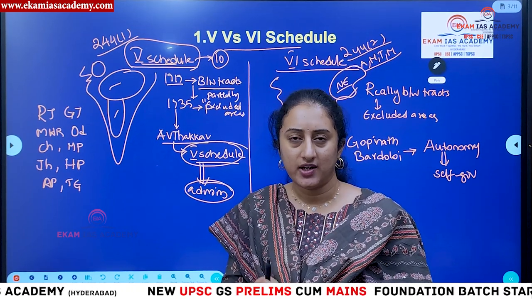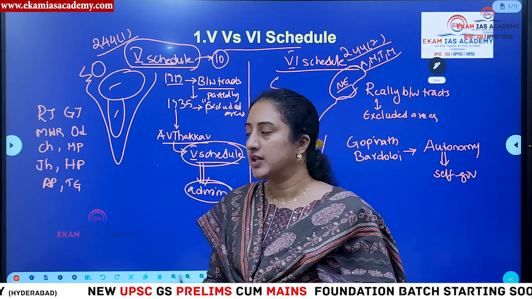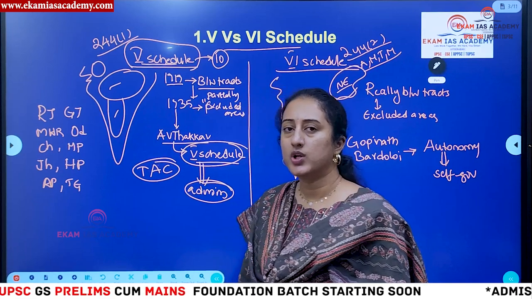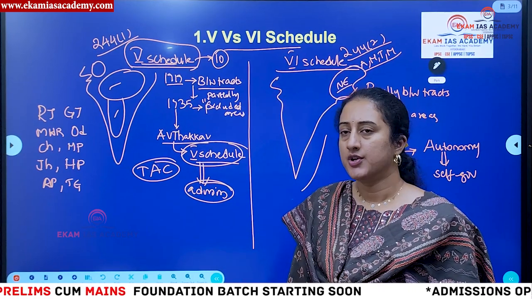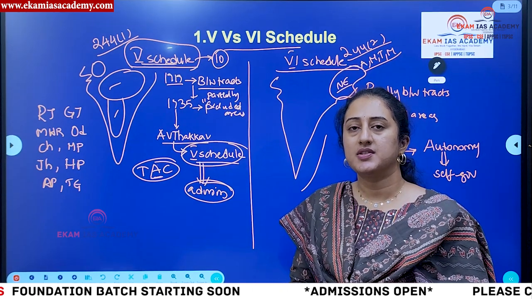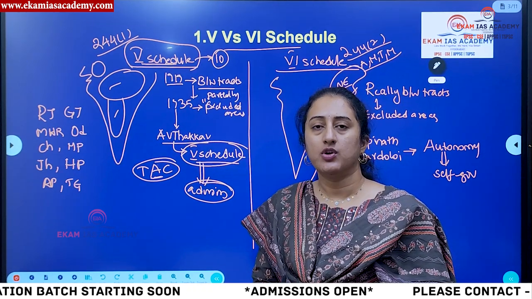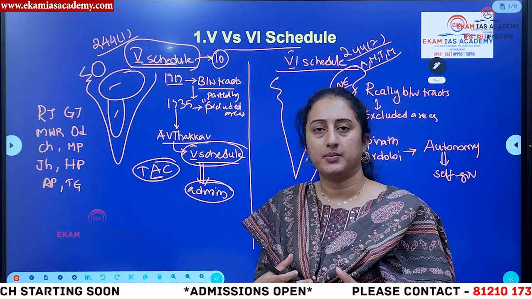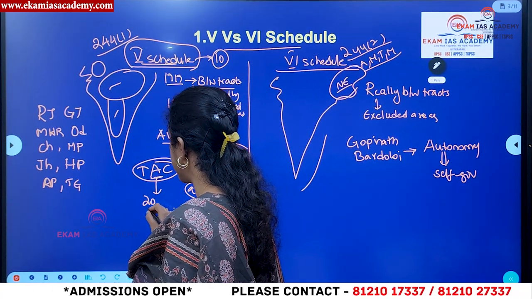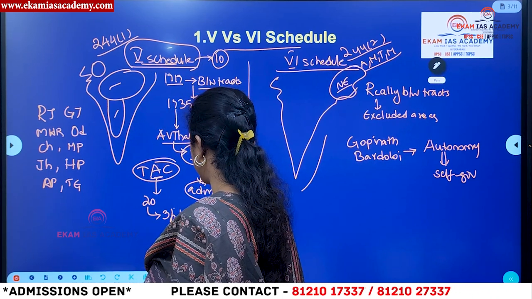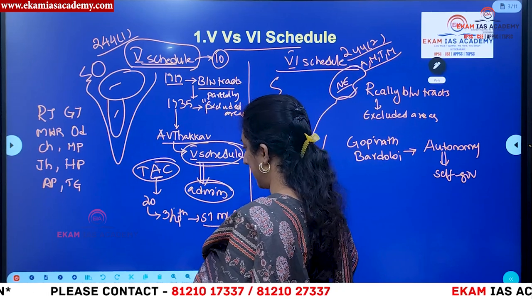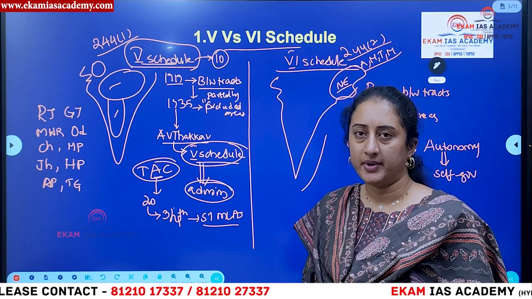Then what happens if an area is marked as a fifth scheduled area? There will be a constitution of a Tribal Advisory Council in this particular region. Who will constitute this? It is the state governor. So what is the main job here? The name itself suggests Tribal Advisory Council. That means this council will advise the governor on the issues which the governor refers to that council. This council will consist of 20 members. Out of 20, 3/4 will come from ST MLAs, scheduled tribe MLAs from that particular state, and the rest of the members will be nominated by the governor.